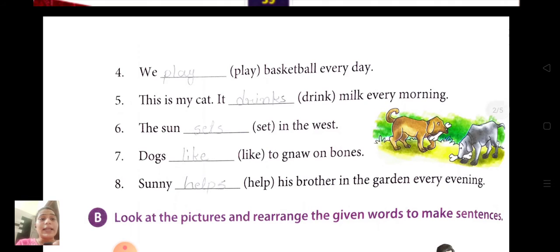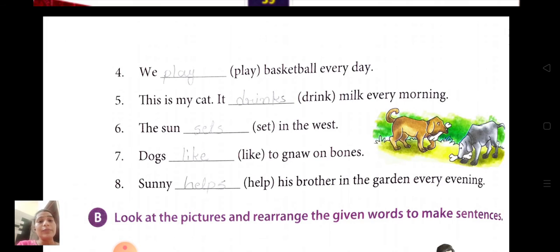This is my cat. It dash, drink in the bracket, milk every morning. So what will come? This is my cat. It drinks milk every morning. The sun dash in the west. So the sun sets in the west. Dogs dash to gnaw on bones.